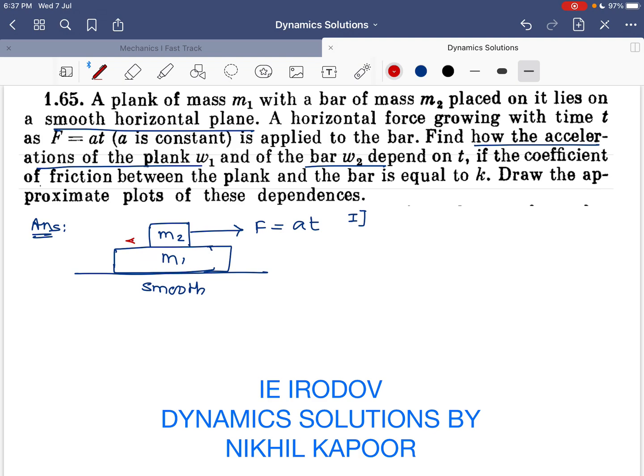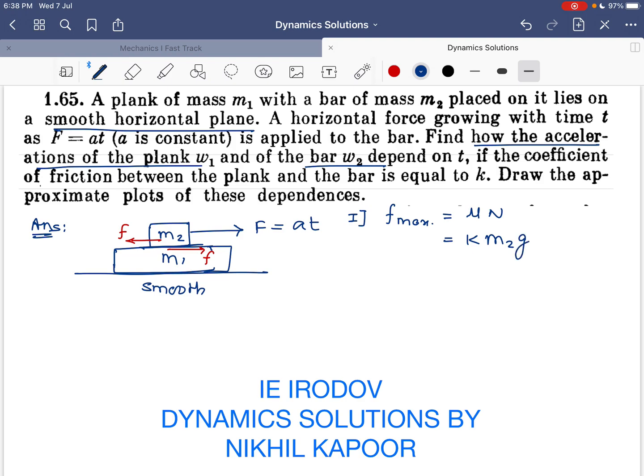the maximum frictional force on m2. The frictional force on m2 and m1 will also grow with the force, and we know that the maximum value of frictional force will be mu times the normal reaction. The reaction between the surfaces is m2g, so it will be the coefficient of friction k times m2g.